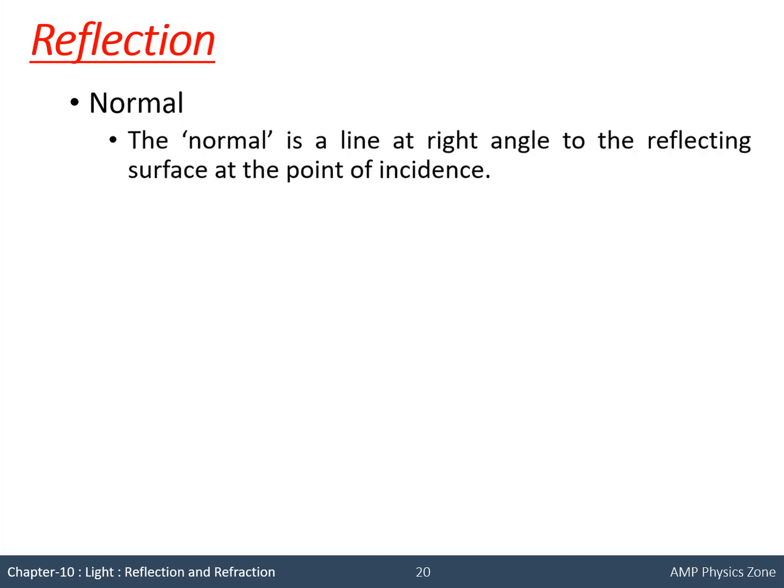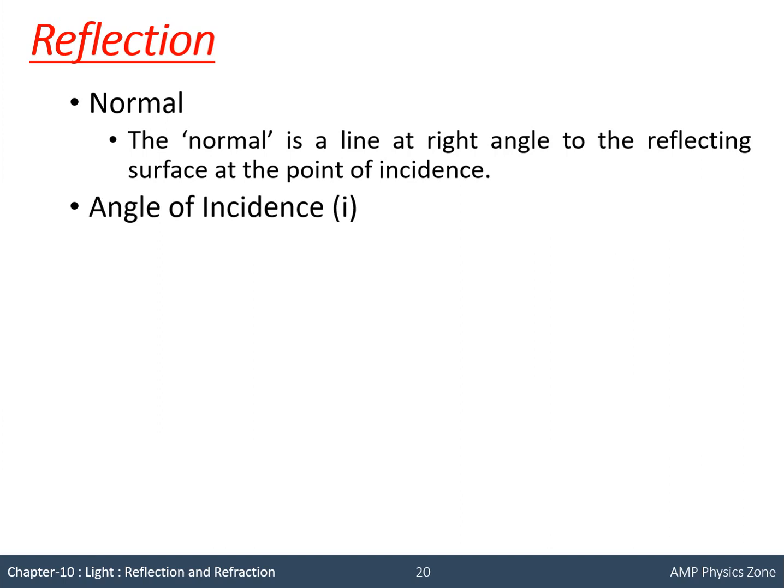Normal. Normal is a line, it is not a ray, that you have to remember. It is a line which is at right angle to the reflecting surface at the point of incidence. If it is asked to define normal, then you have to write 'at the point of incidence' compulsorily.